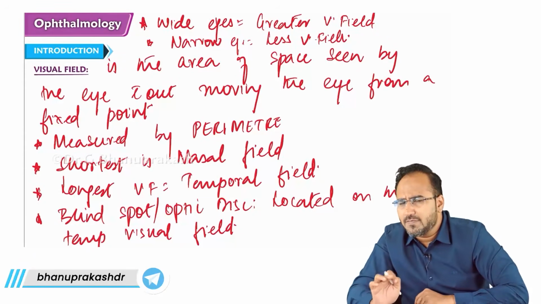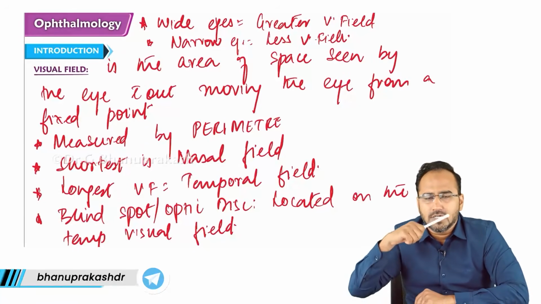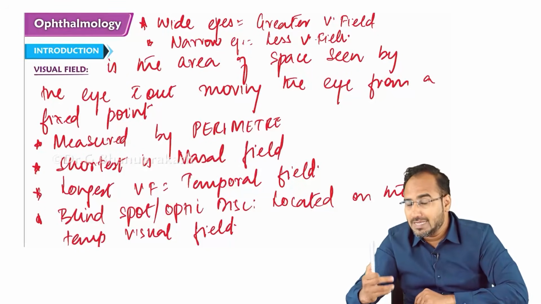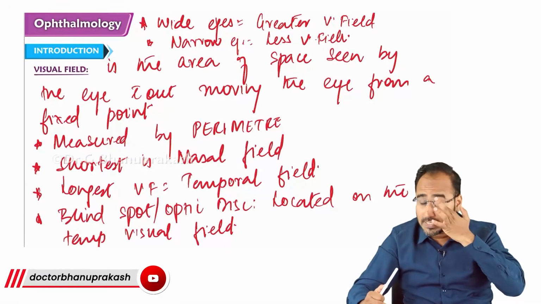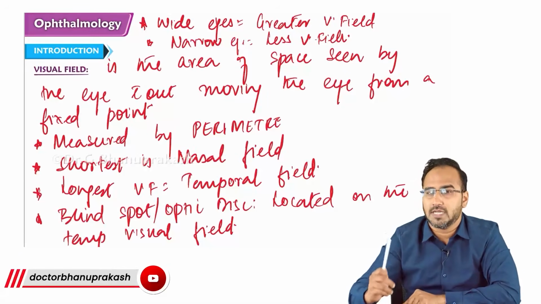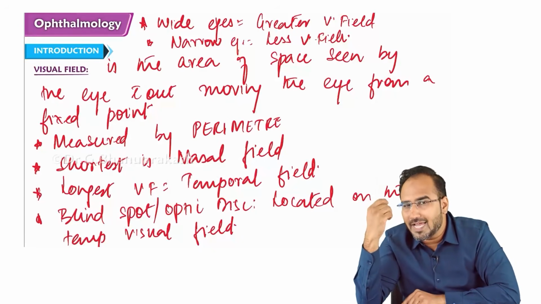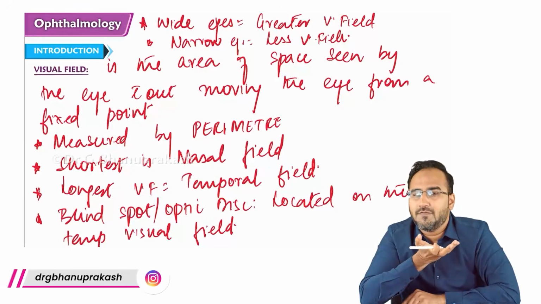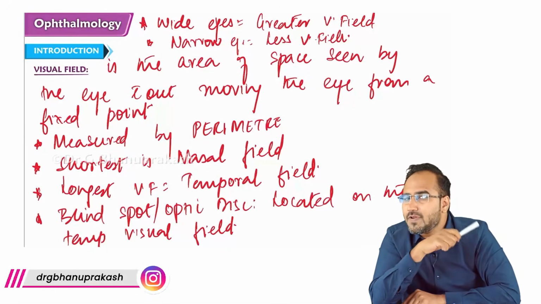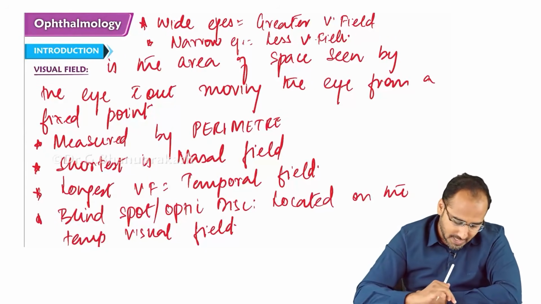But it doesn't mean that visual field is done. No. Remember, guys, whenever you are checking your superior visual field, what part of the eye you are checking? You are checking basically the retina. But remember, fields and retina is always opposite. When I am checking my superior visual field is basically helped by inferior retina, inferior part of the retina. Okay, inferior field, superior retina. Temporal field, nasal retina. Nasal field, temporal retina. So visual fields and retinas are always